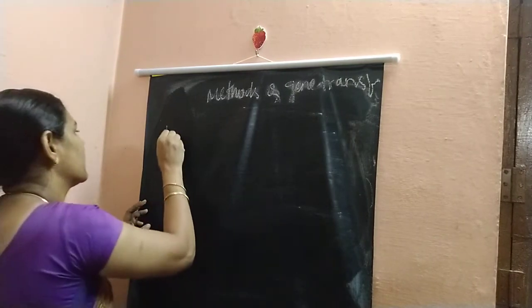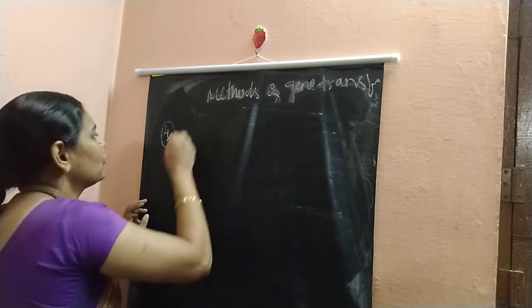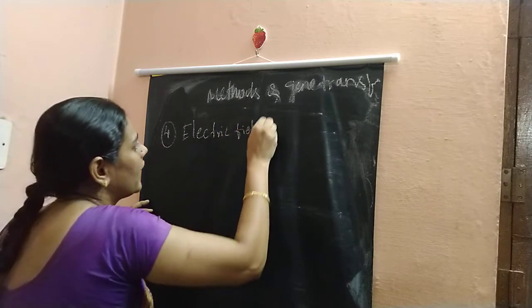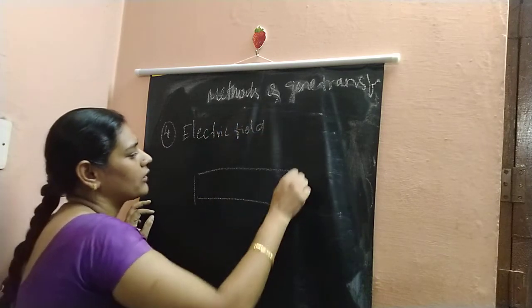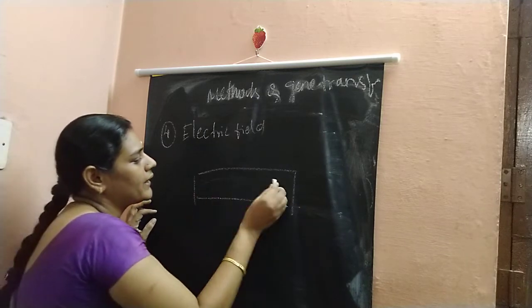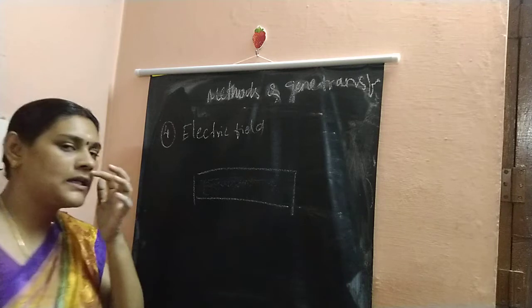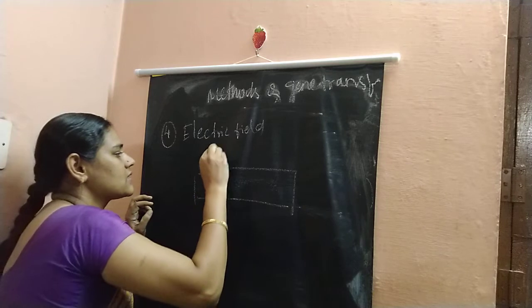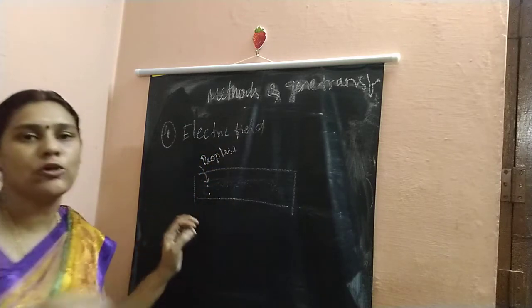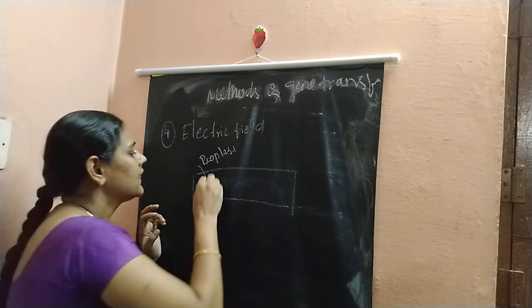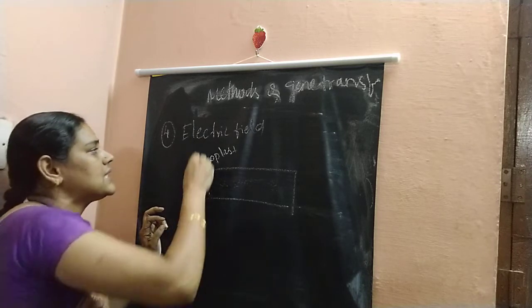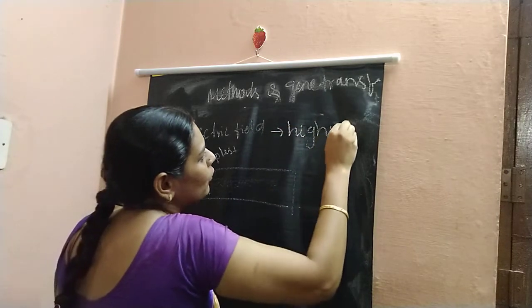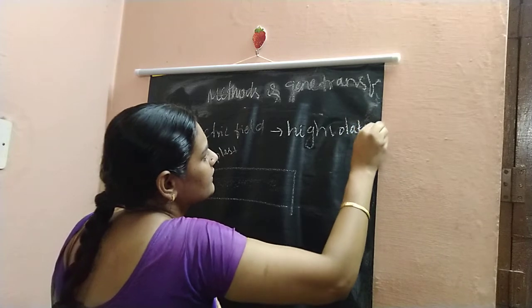Next, the fourth method is electrophoresis, that is, an electric field. Here we use an electric field on the protoplast in the slide or the medium, any supporting medium. We prepare a gel-like substance, which is a solid support. In this we make a sample and add a protoplast. The protoplast, as I explained, is the cell with its cell wall removed. Since the cell does not have the cell wall, we easily give a high voltage with the electric field.